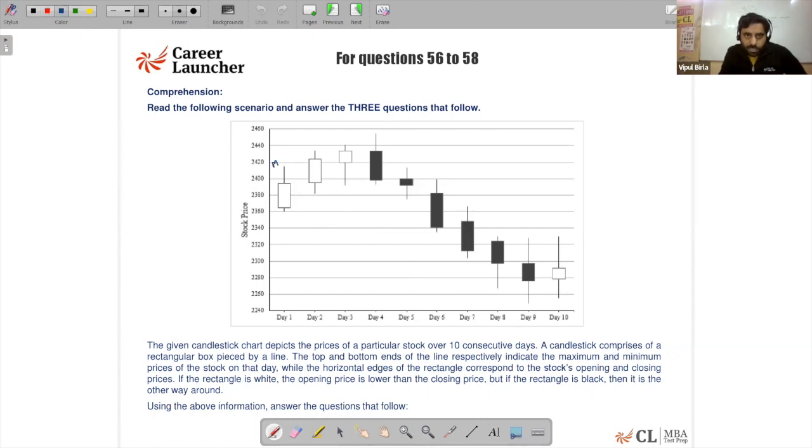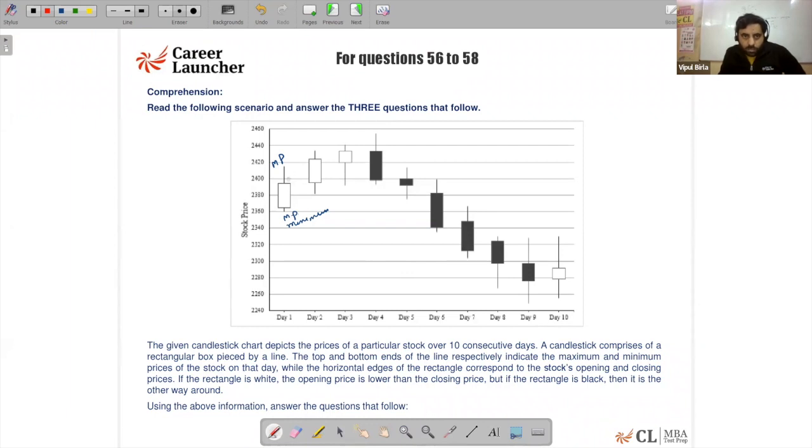So basically, this is the maximum price. This is the minimum price. Let me write it as minimum for all. And this is the maximum one. While the horizontal edges of the rectangle correspond to the stock opening and closing prices.